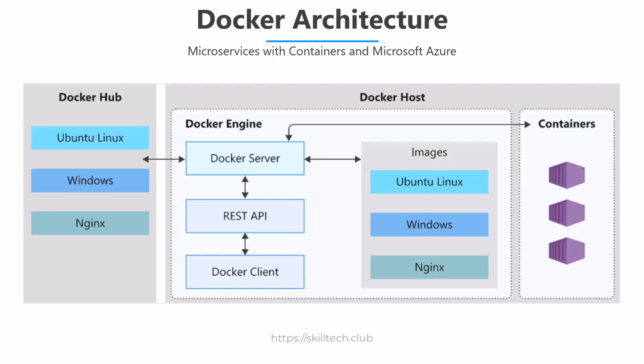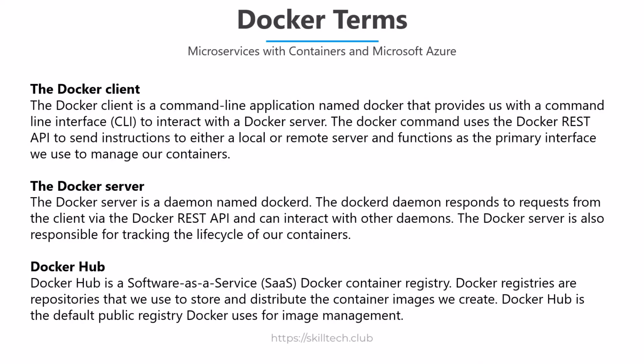And then after that, you can just integrate all of this into one. This architecture shows me that ultimately Docker server is the one which is going to pull the images and then is going to run my containers. You can run multiple containers inside one Docker environment, and all of these containers are going to be running based on the Docker engine which is responsible for execution. This is explaining the same thing which I have mentioned earlier, but these terms are important for you to understand. So we have three important terms: Docker client, Docker server, and Docker Hub, which we are going to use again and again throughout this discussion.